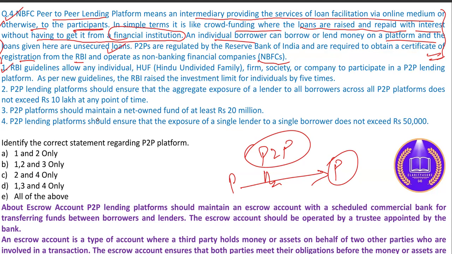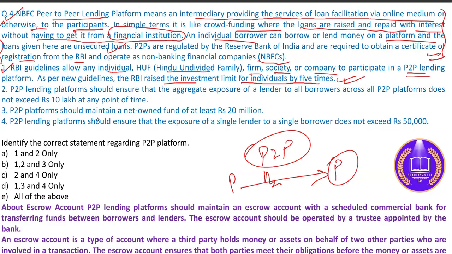So let's see statement number 1. RBI guidelines allow an individual, Hindu undivided family, firm, society or company to participate in a P2P lending platform. As per the new guideline, RBI raised the investment limit for an individual by 5 times. This statement is absolutely correct. Let's see another statement.